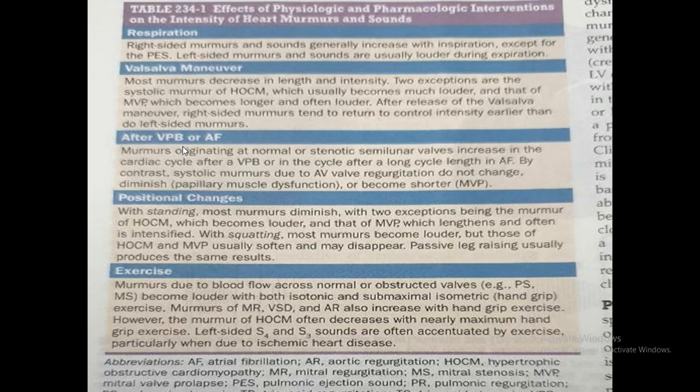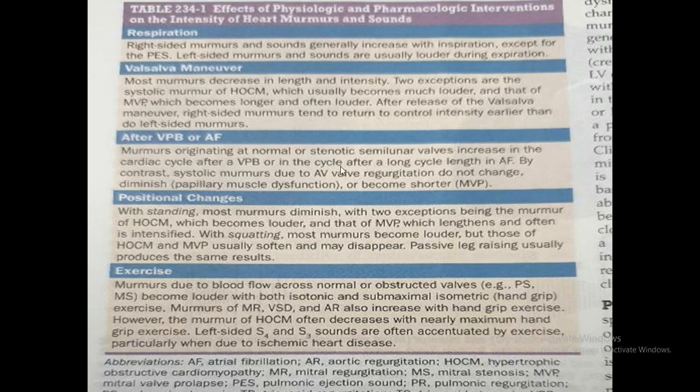But after that, because it was premature, the next beat has a longer diastole and more filling, so it will have a higher stroke volume. So what you feel as a thump in the patient is not the premature beat. It is the beat after the premature beat, which becomes forcible, which the patient himself also feels, and you may feel it because of the longer duration.